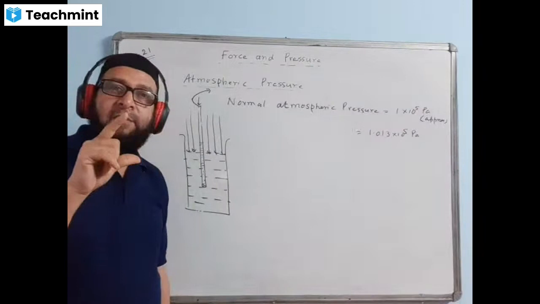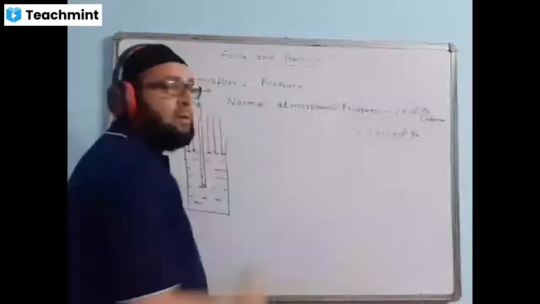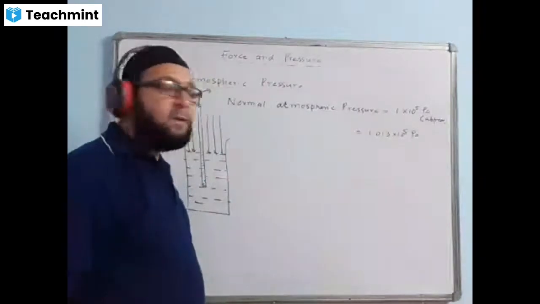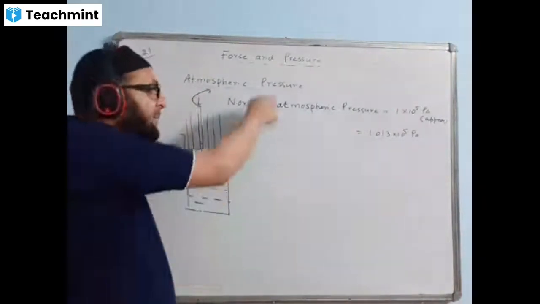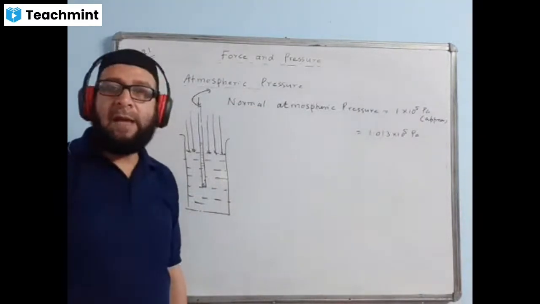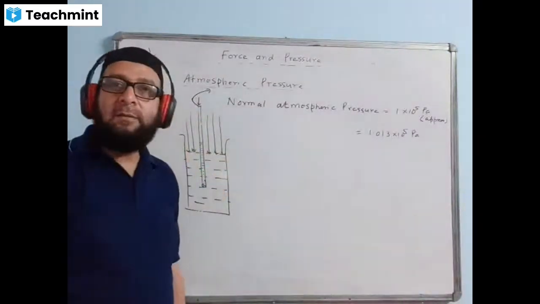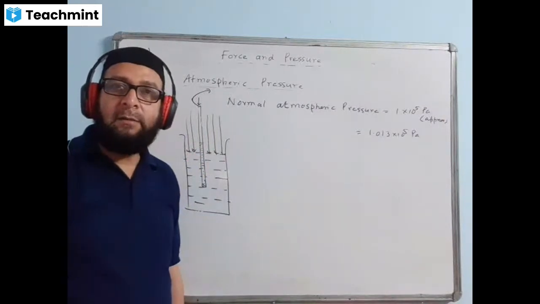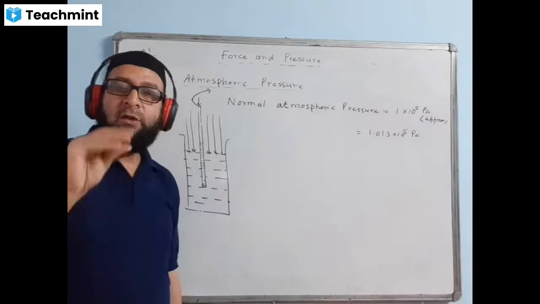A rubber sucker, have you seen a rubber sucker? It sticks to the wall and behaves as a hanger. You can hang something with that hanger, like your shirt. This is an emergency, temporary hanger. Wherever you want, you can stick it to the wall. That is the rubber sucker.